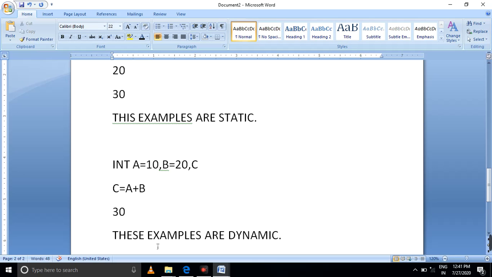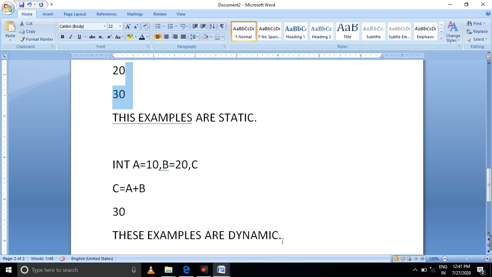These examples are dynamic. If you understand static and dynamic: in static, you give the values while executing, but in dynamic, you fix the values and sizes.